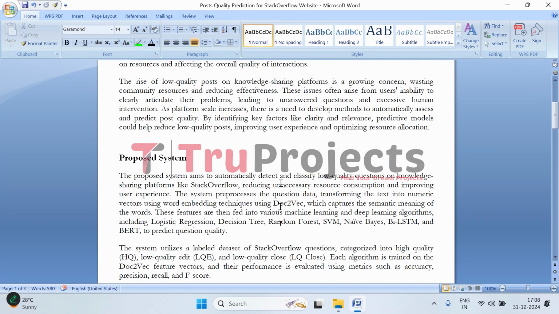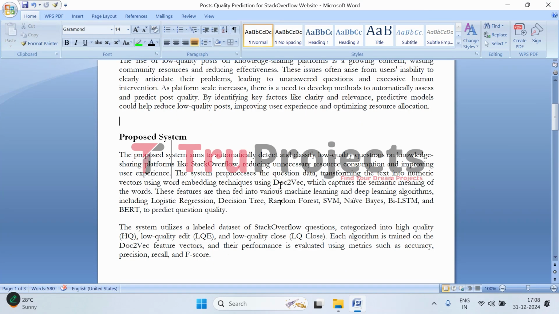So, this project is all about designing a system to tackle the problem of low quality questions on platforms like Stack Overflow. Think about how frustrating it can be when you are scrolling through a site looking for a solution and you come across poorly written questions that don't even make sense or provide enough details. That's where this project steps in. Here is how it works.